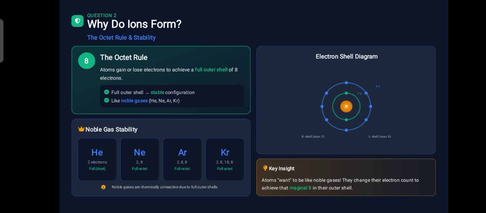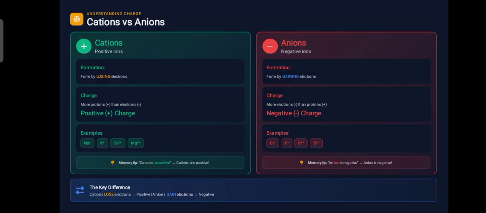So atoms want to be like noble gases. They change their electron count to achieve that magical 8 in their outer shell. You must remember this. Okay, so now we are moving towards your next question.